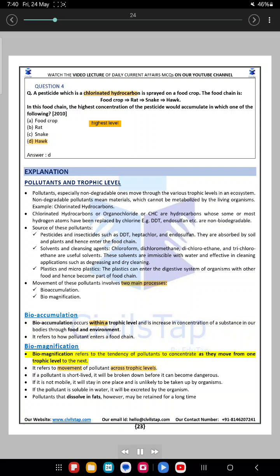Biomagnification refers to the tendency of pollutants to concentrate as they move from one trophic level to the next. It refers to movement of a pollutant across trophic levels. If a pollutant is short-lived, it will be broken down before it can become dangerous. If it is not mobile, it will stay in one place and is unlikely to be taken up by organisms. If the pollutant is soluble in water, it will be excreted by the organism. Pollutants that dissolve in fats, however, may be retained for a long time.